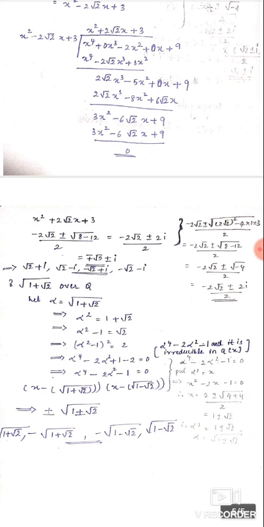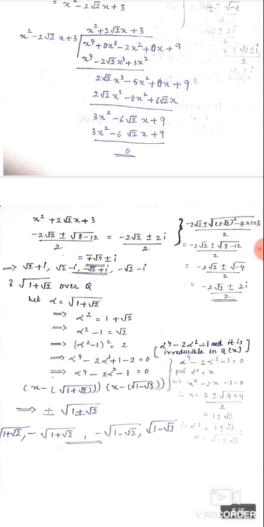Then the next question is root of 1 plus root 2 over Q. Similarly, here also we are considering alpha equal to root of 1 plus root 2. Squaring both sides, we get alpha square equal to 1 plus root 2. Then alpha square minus 1 equal to root 2, and we are squaring both sides again. So we get a polynomial. Then this polynomial is irreducible in Q of x. So here also we are considering alpha square as x. So we get the equation x square minus 2x minus 1 equal to 0.